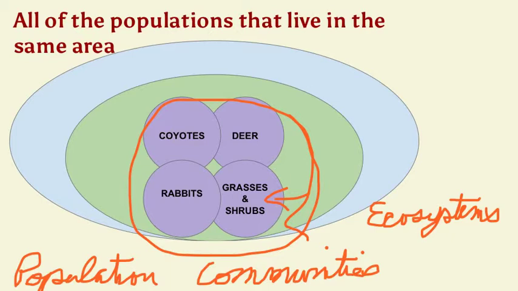If you factor in the non-living parts of the environment and the interaction that those living things have with the non-living parts, then we're talking about ecosystems, so kind of this level here. So here are our populations. Our populations together make up this level here, the communities. All right, so now that we've got that, let's take a look at ecological succession.